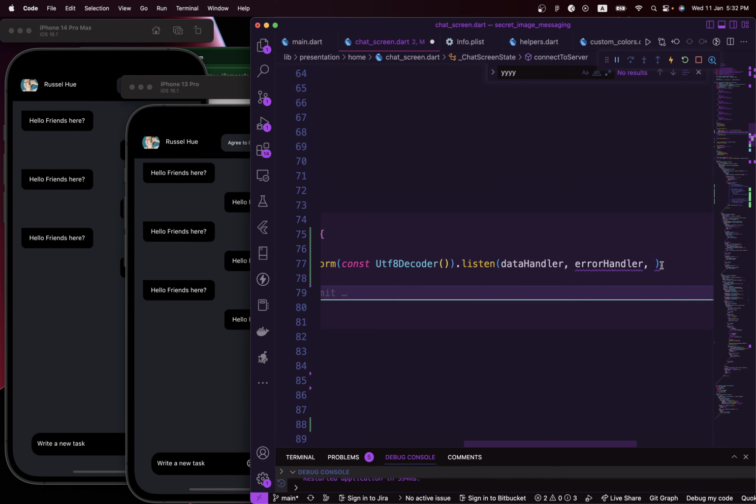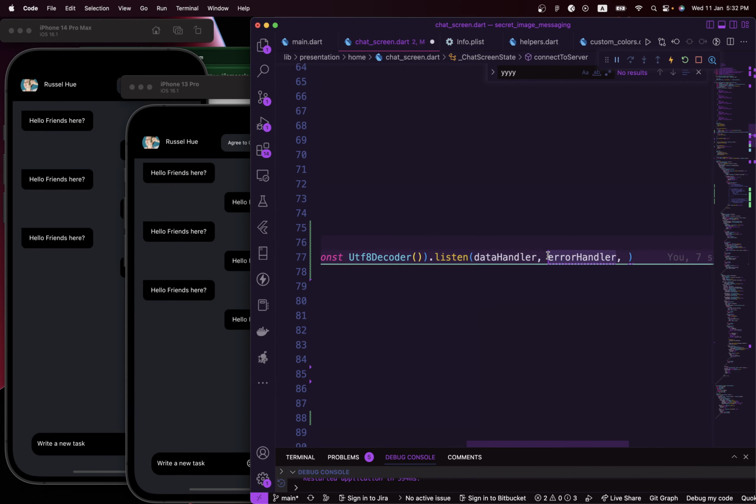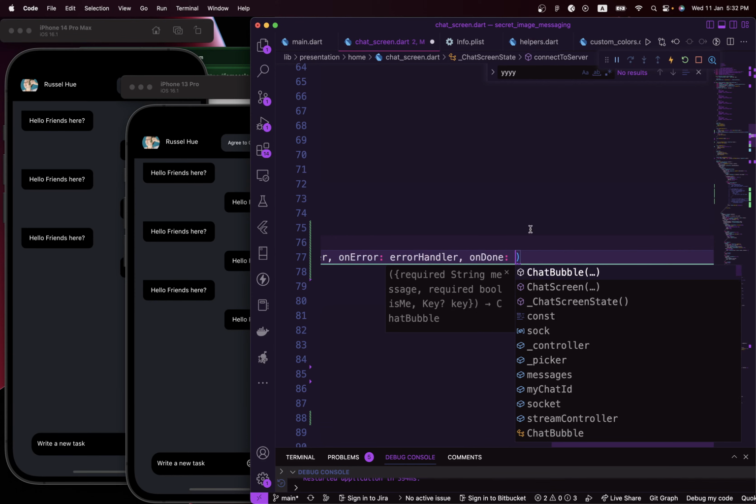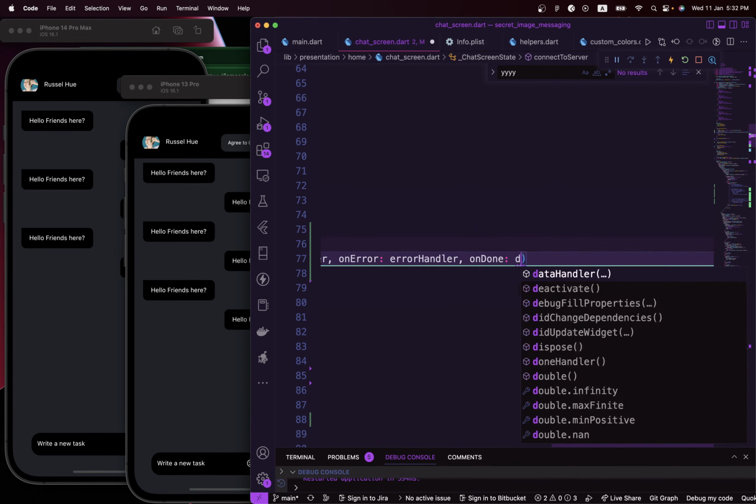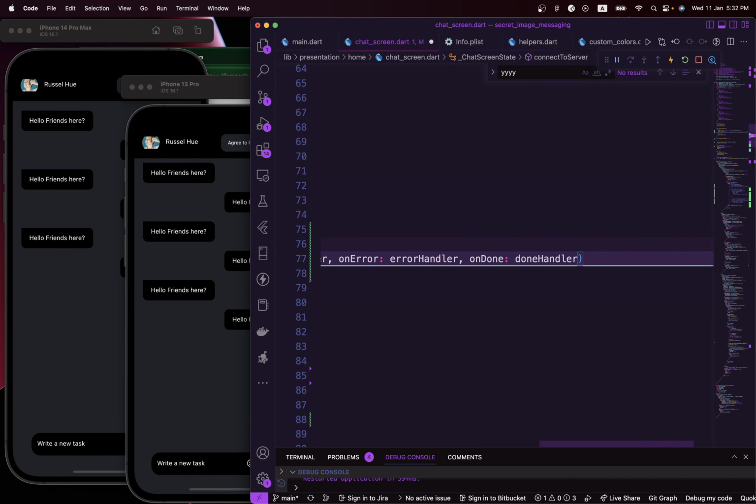But this requires us to have this on error, then add this function to it. The next one will be undone. Then we can go ahead and add the undone function. Basically we call it done handler right in there. Then after that, go ahead and close this off.